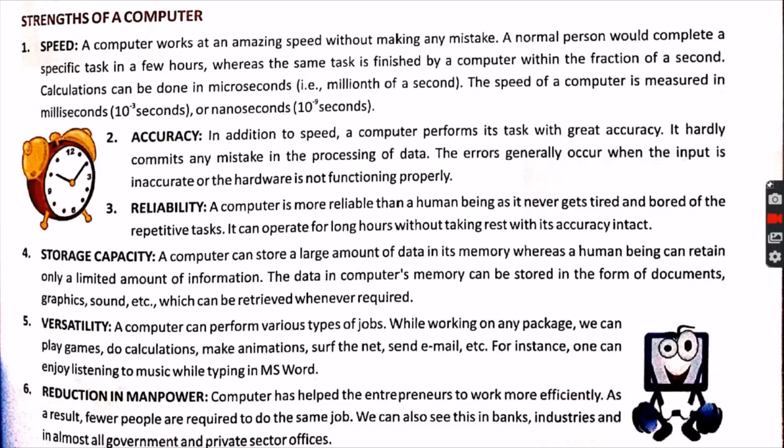Next is reliability. Computer is so reliable, meaning whatever it is programmed to do, it does the same and nothing else. But human beings are not reliable, and the mind of human beings can change at any time according to the situation and time. We can have our own rules and regulations if we find some difficult situation, but a computer cannot do the same. A computer is more reliable than human beings as it never gets tired and bored of repetitive tasks.